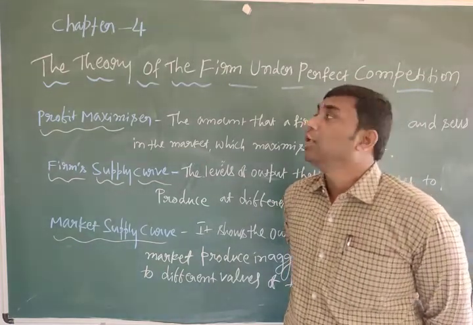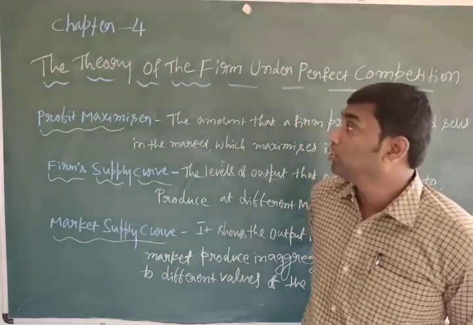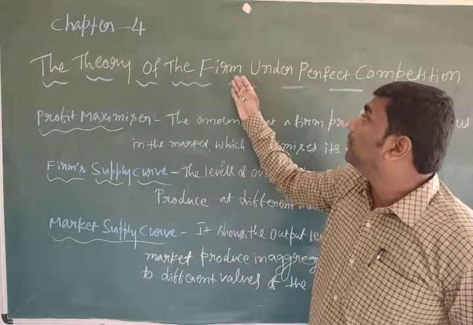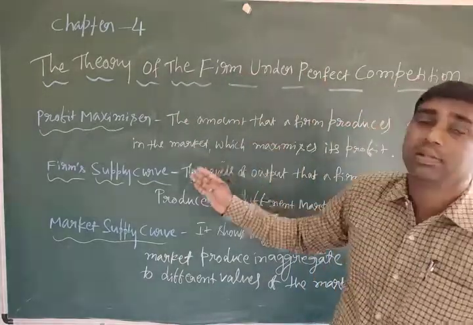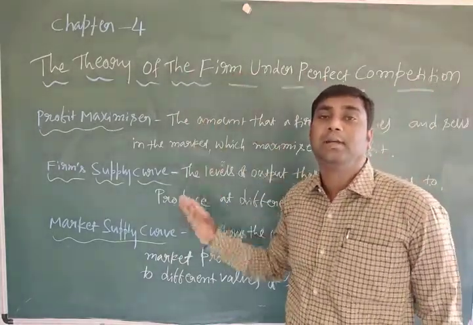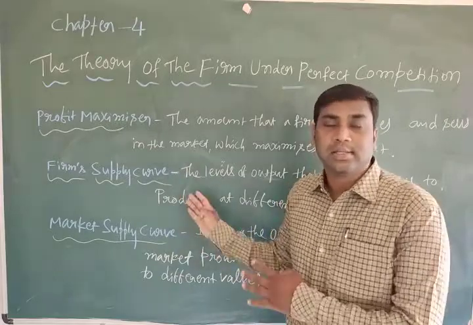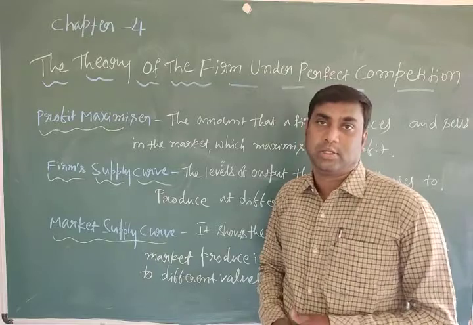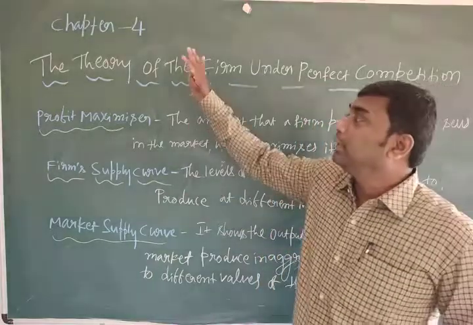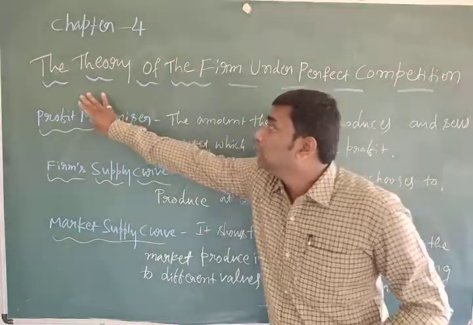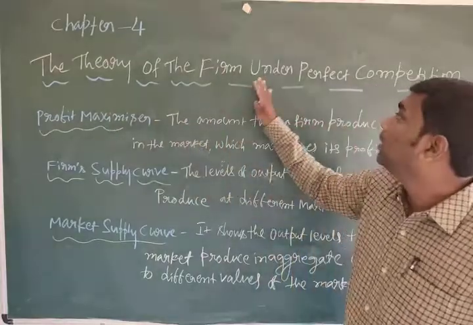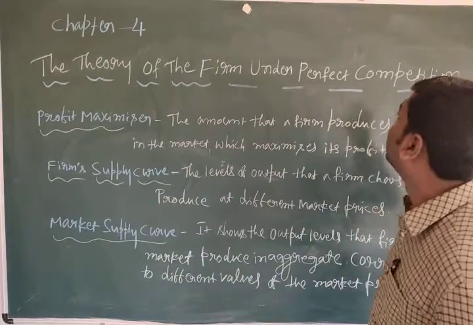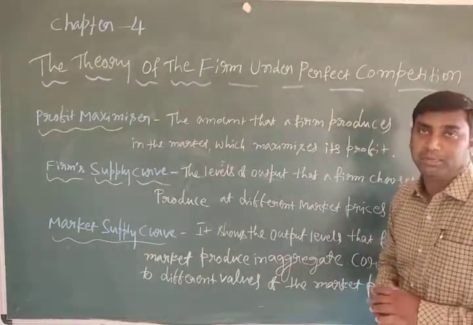Okay, now we are going to study the theory of the firm under perfect competition. This is chapter number 4 under microeconomics. So the chapter name is the theory of the firm under perfect competition.